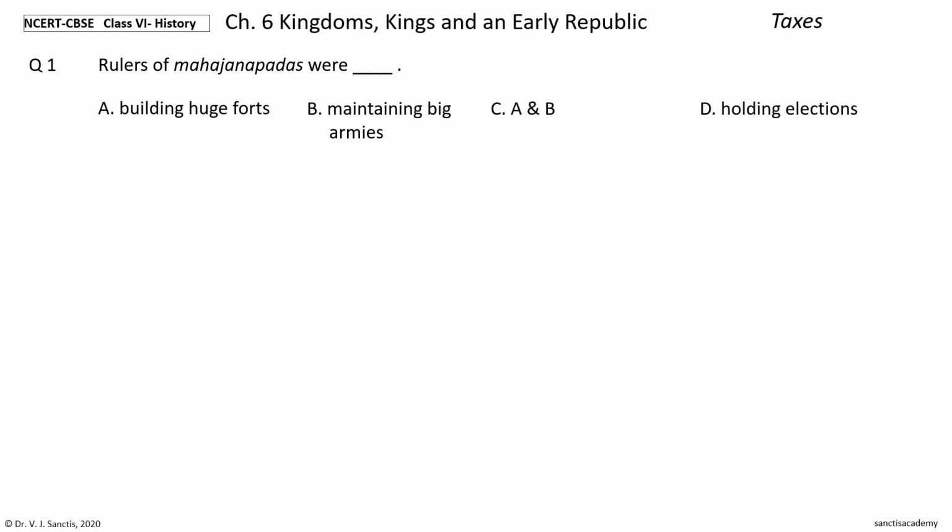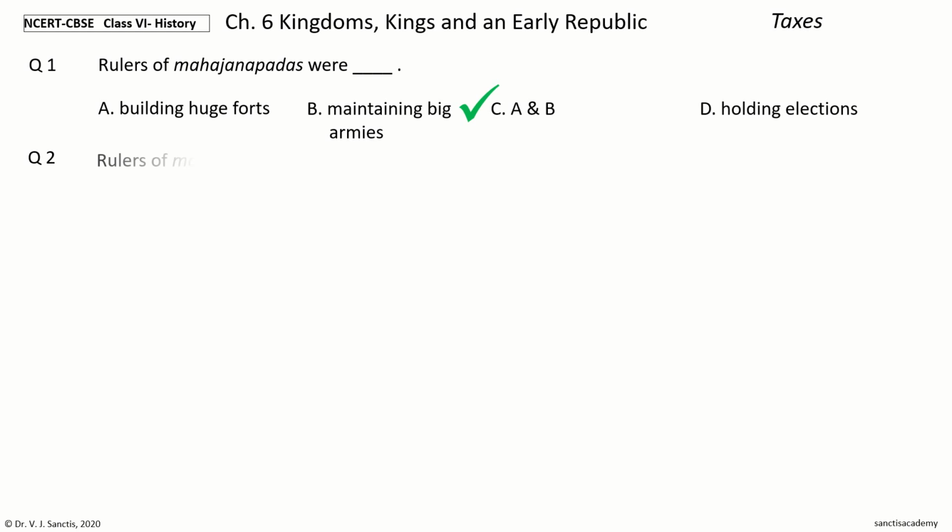Rulers of Mahajanapadas were dash. The options are building huge forts, maintaining big armies, A and B, holding elections. Your time to choose. And the answer is A and B. So, rulers of Mahajanapadas were building huge forts and maintaining big armies.